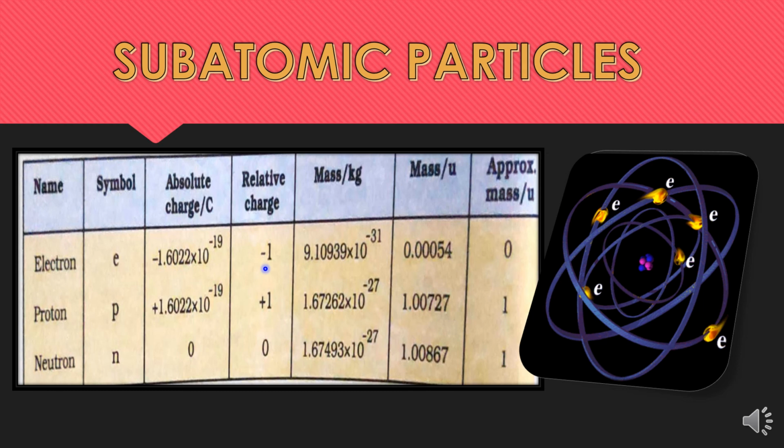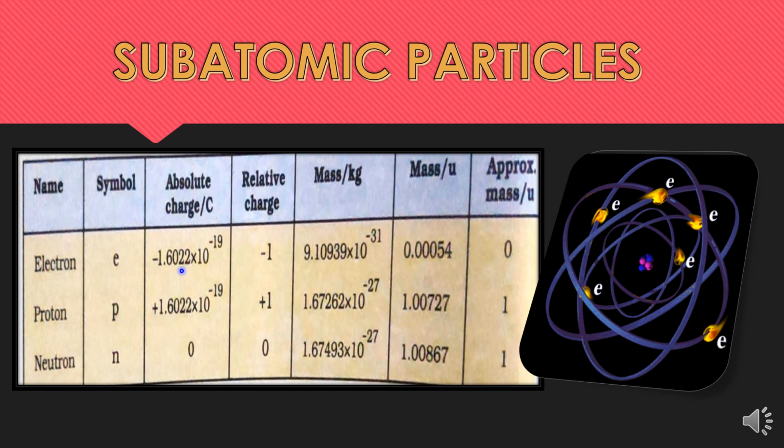So this value of minus 1.602 × 10 raised to the power minus 19 coulomb is taken as minus 1 relative charge. And the mass of the electron is 9.109 × 10 raised to the power minus 31 kilogram. In terms of unified mass, it is 0.0005, very less, and it is considered to be zero, meaning electrons are the particles which have negligible mass.